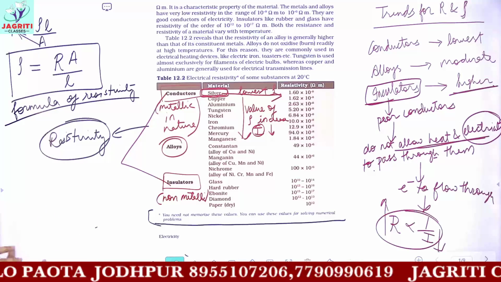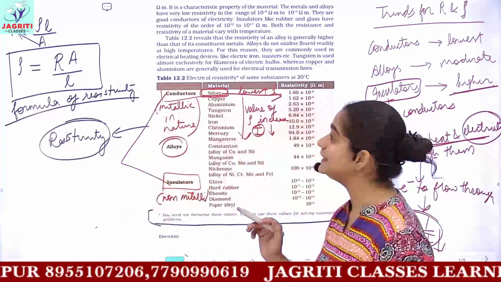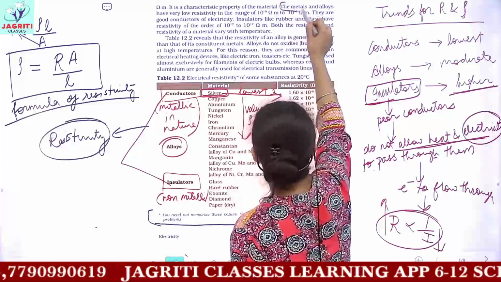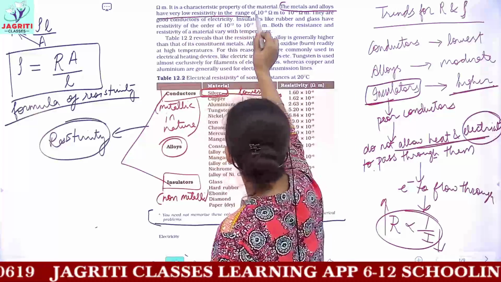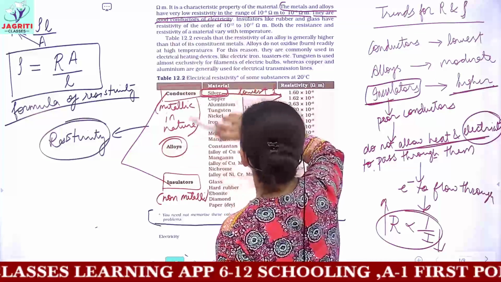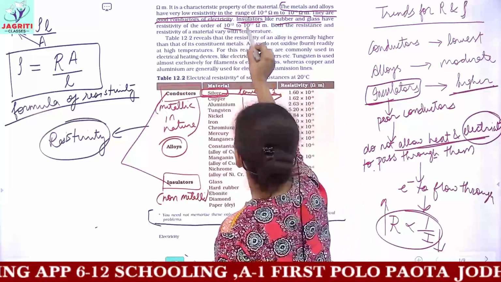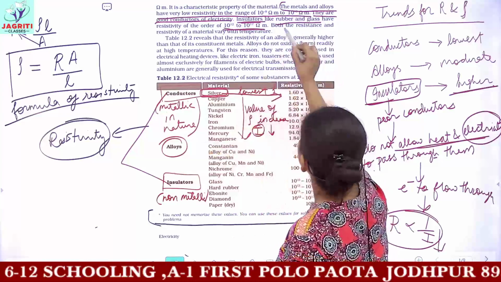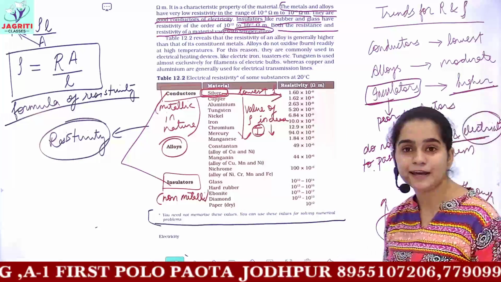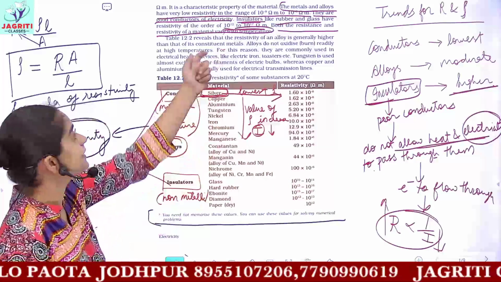Now we have to see the units. Before that, you can read this paragraph from your NCERT textbook itself. It is written that metals and alloys have very low resistivity in the given range, which you can learn. They are good conductors of electricity. Insulators, for example rubber and glass, have a very high value of resistivity, and both resistance and resistivity also depend on temperature. So I have told you 3 factors on which resistance and resistivity depend; you can include the 4th factor as temperature.